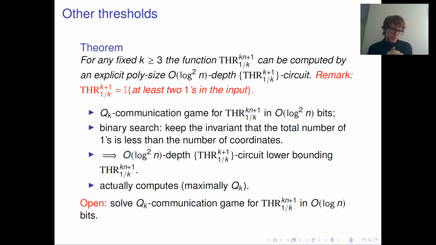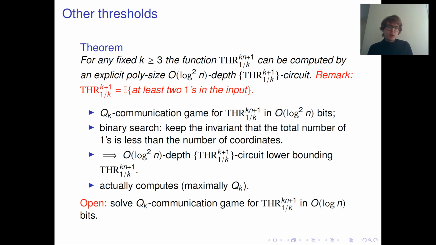This is actually quite easy to do, because our Qk communication game for this function is just: each of k parties gets a set of size at most n in the universe of size kn plus 1, and they want to find any element which lies outside all these k sets. So how can they do this? They can perform a kind of binary search.